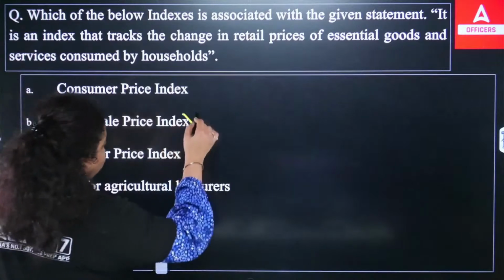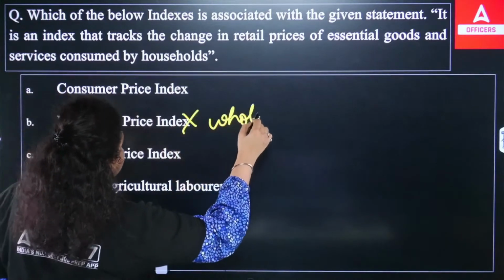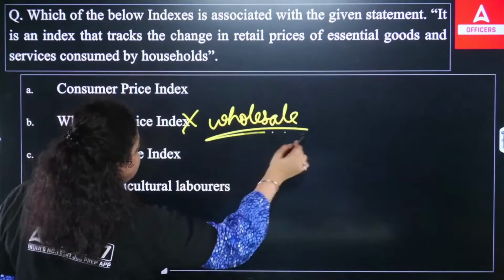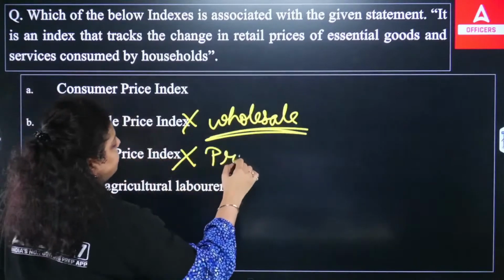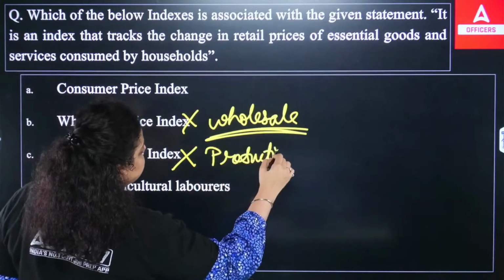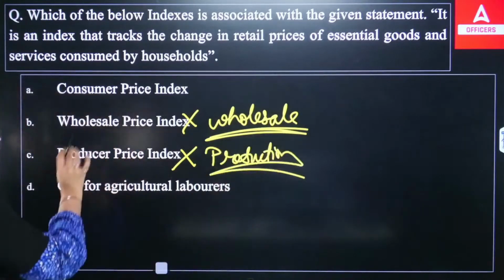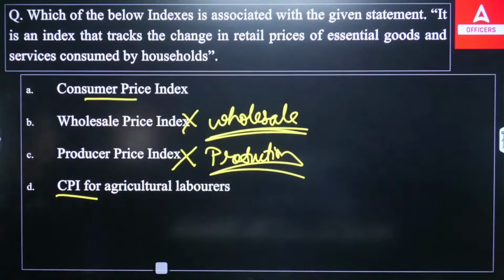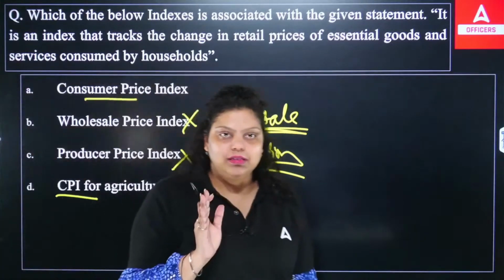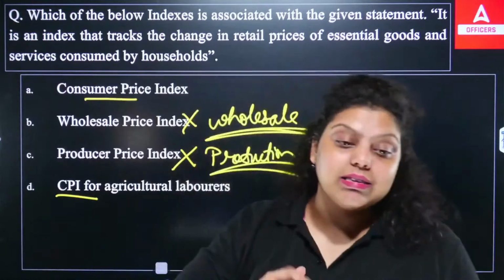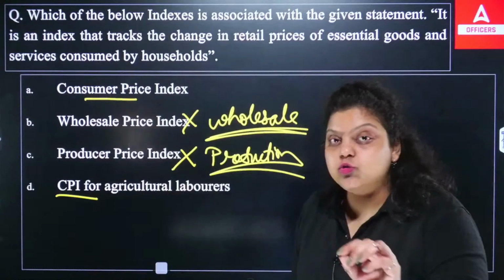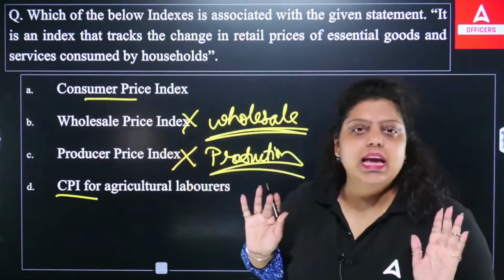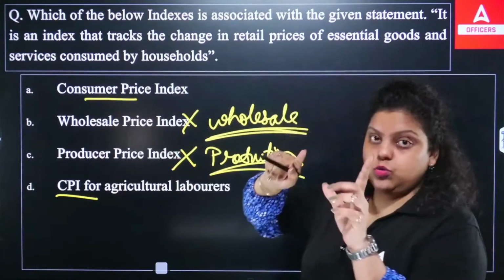It can't be WPI because it measures the inflation in the wholesale market. It can't be the producer price index because it takes the inflation at the production stage. So we have two options, consumer price index and CPI for agriculture labor. This is what we know: WPI measures the inflation at the wholesale level and CPI measures the inflation at the retail level, right? So in this situation, A and D can be right. One out of these two can be right.